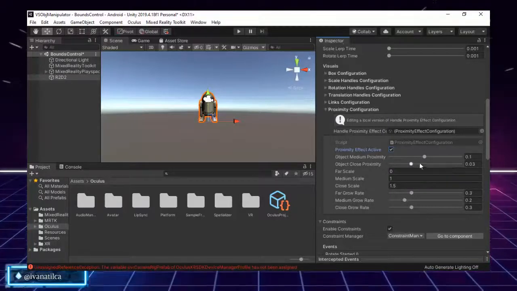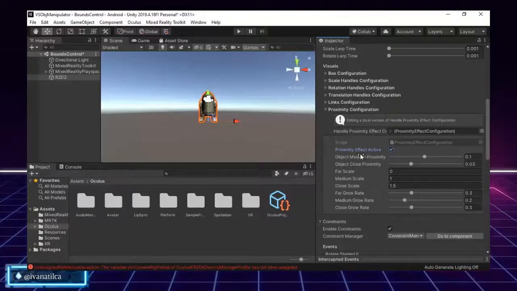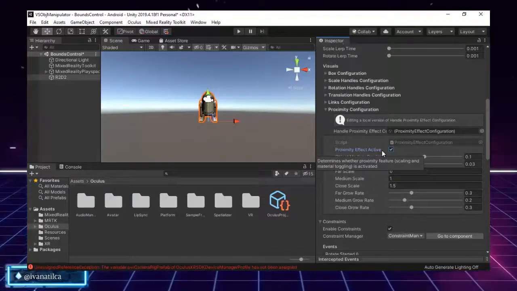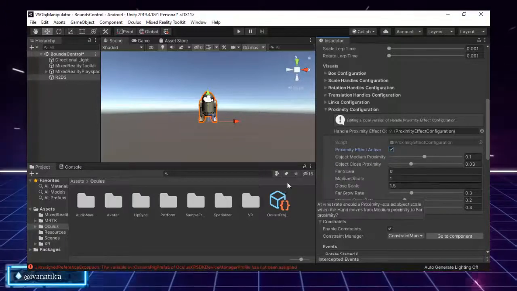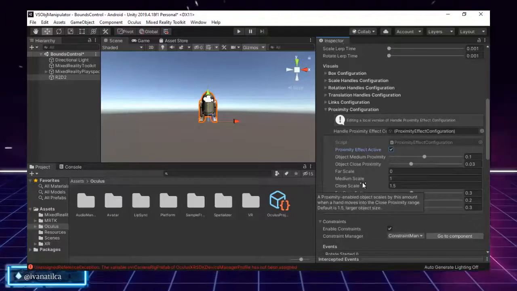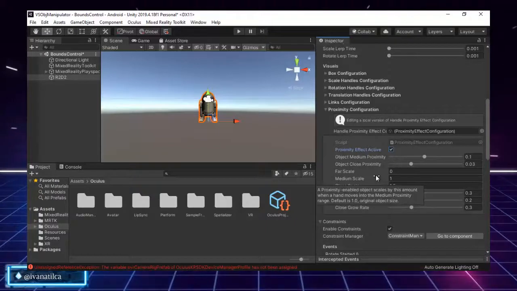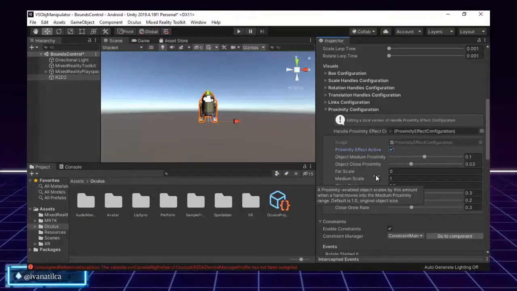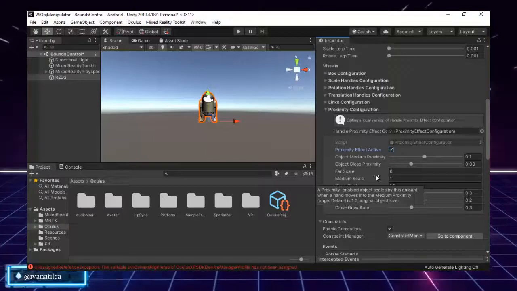And we have in here the object medium proximity. So basically it is the distance for the first step scaling. Then we have the object close proximity, which is the distance for the second step scaling. Then we have the far scale, by default, the value of the handle asset when the hands are out of range of the bounds control interaction.